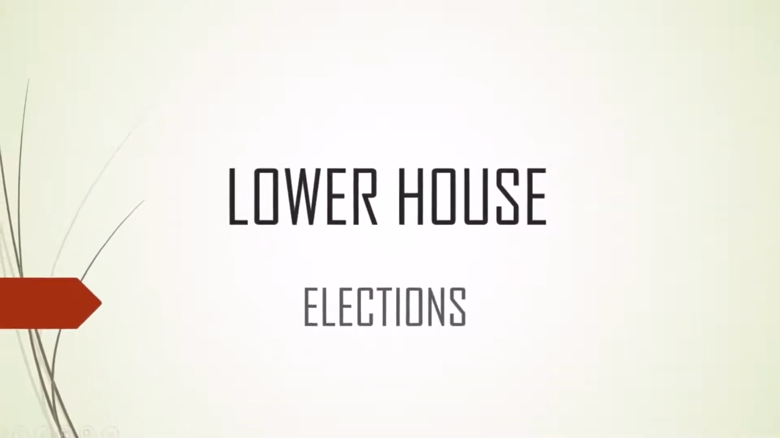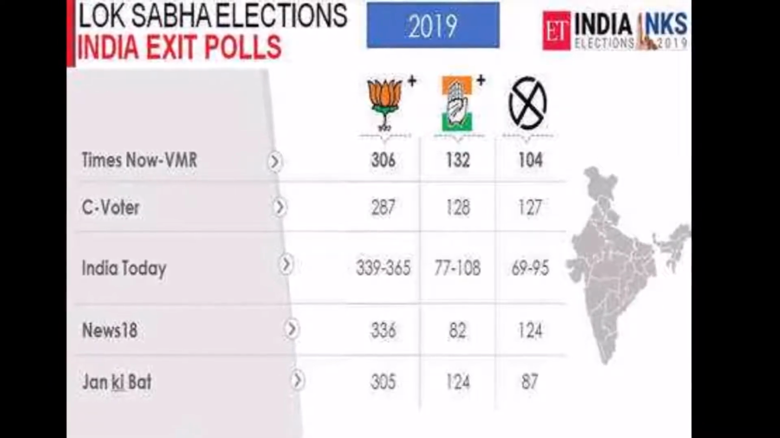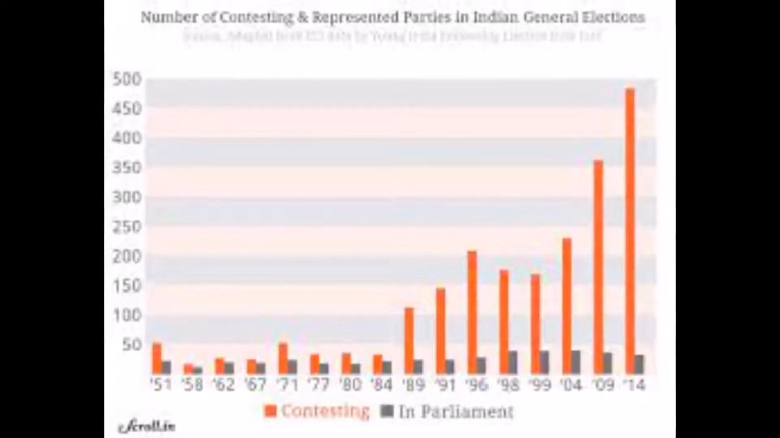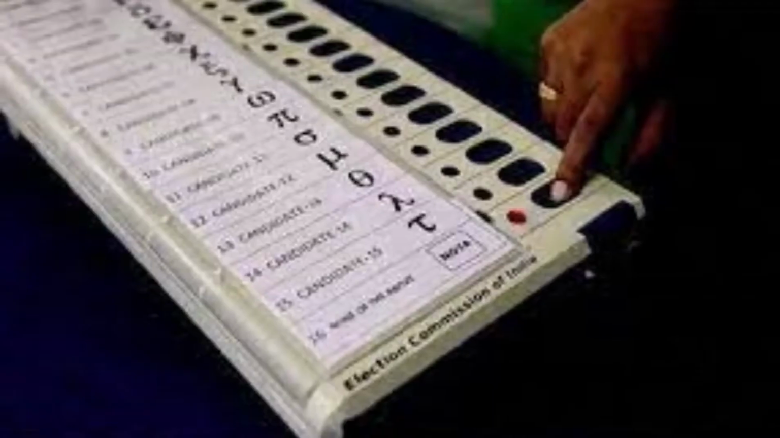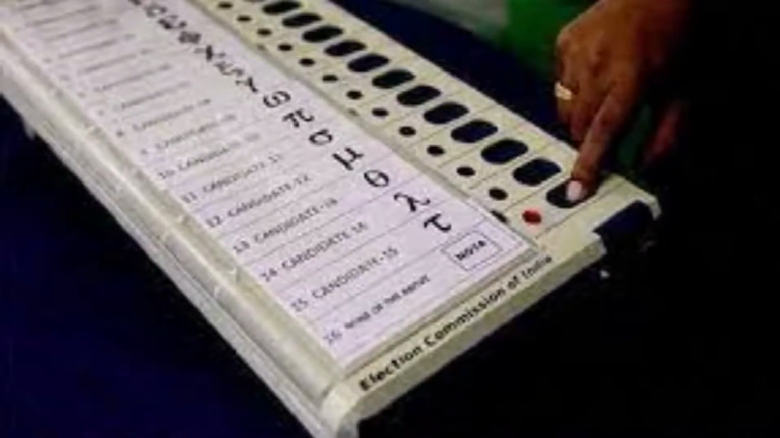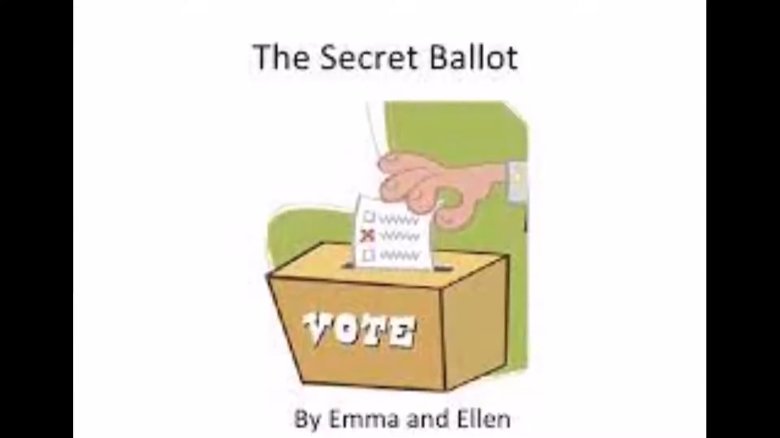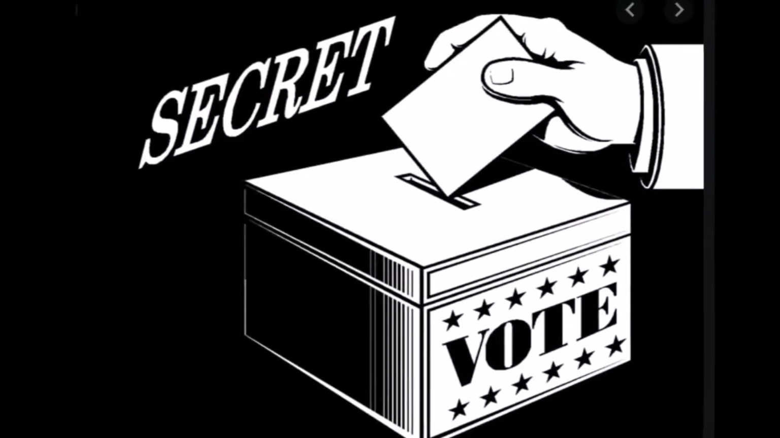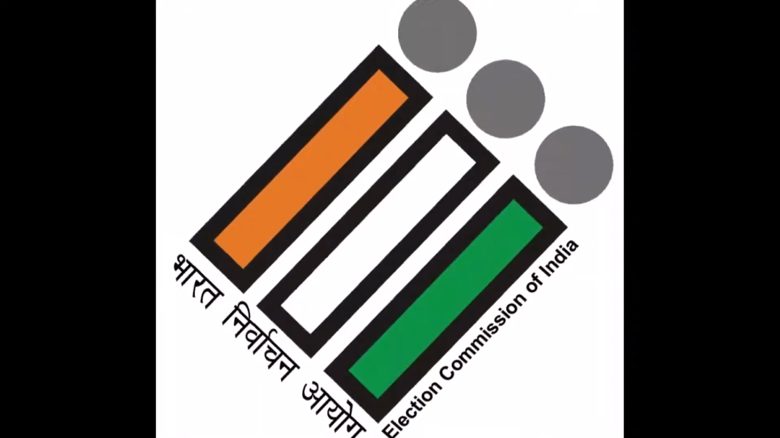Lower house, elections. People choose their representatives through elections. Elections are also called polls. Elections to a lower house of legislature are usually held once every 5 years. A candidate may represent a political party or be an independent or non-party candidate. Voting is done by secret ballot. In this system, the ballot cast by each voter remains secret. The candidate who gets the highest number of votes becomes the representative of the constituency in the lower house of legislature.